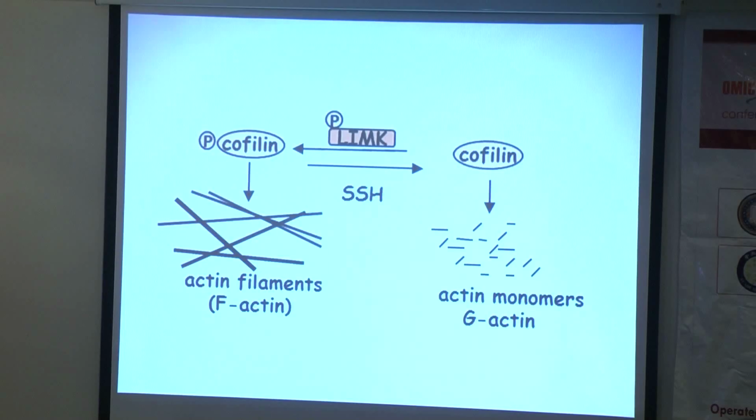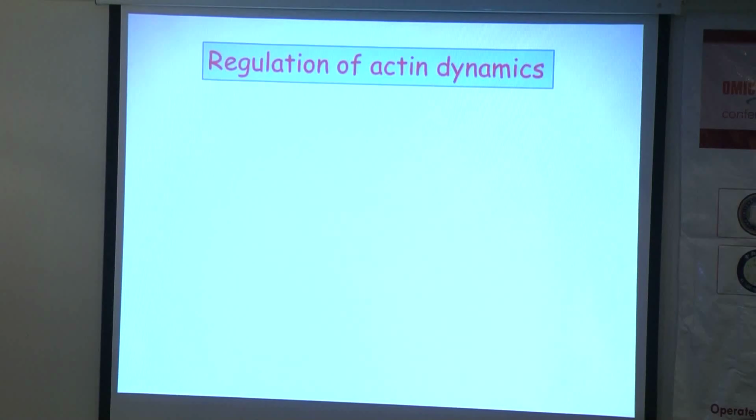And what does LIM kinase do? LIM kinase regulates one only known substrate, cofilin. I'm not sure whether most of you know it, but I wish to explain again. Cofilin is a small protein, about 20 kilodaltons, and it's an actin depolymerizing factor. When LIM kinase is active, it indirectly regulates actin dynamics by accumulating actin filaments in the cells.